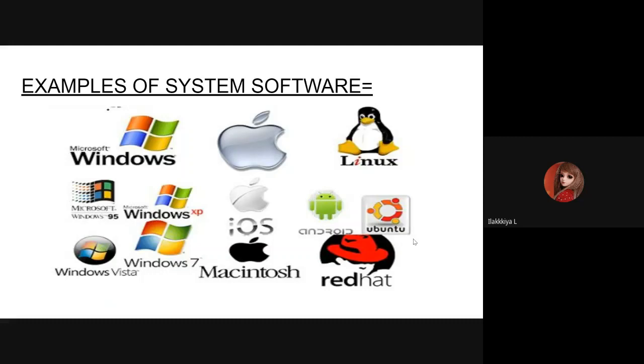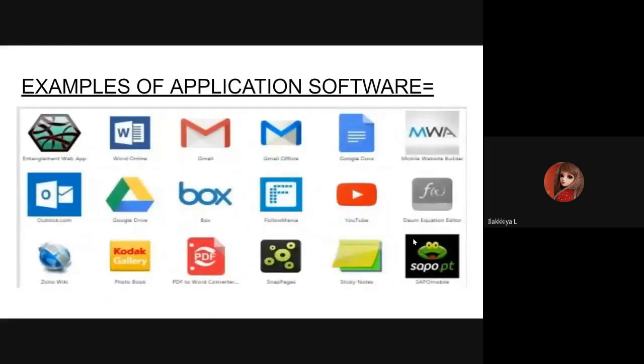Okay, next let me take you into the topic of application software. These are the various varieties of application software we have. You have different software to do different tasks, right? See here you have Word Online. It is used to create Word documents.